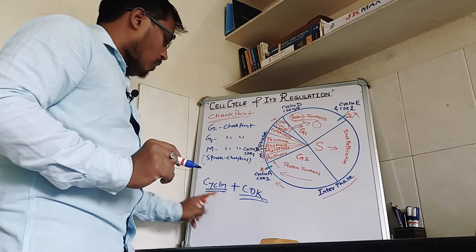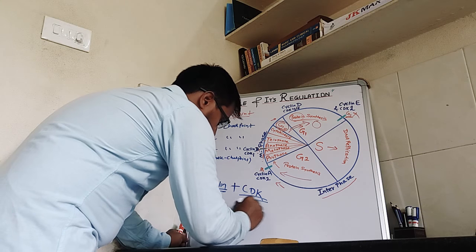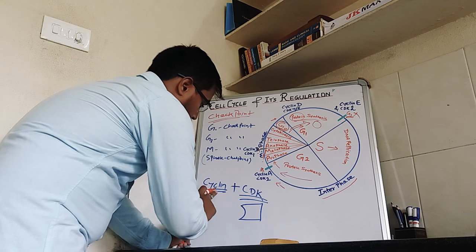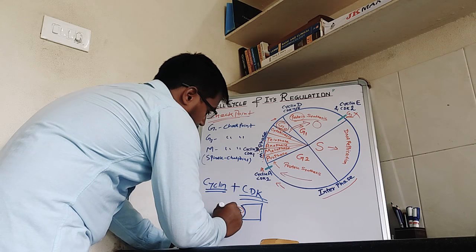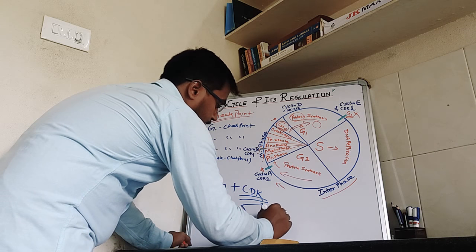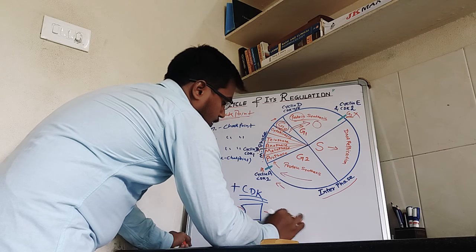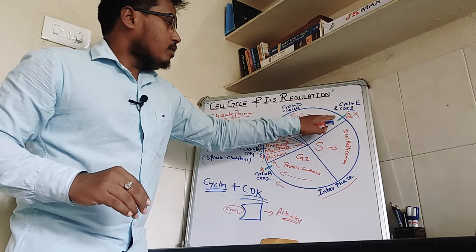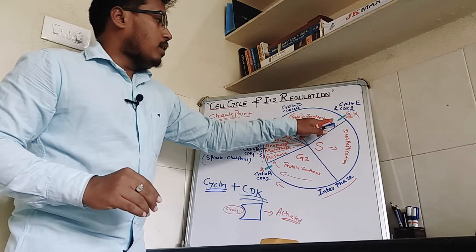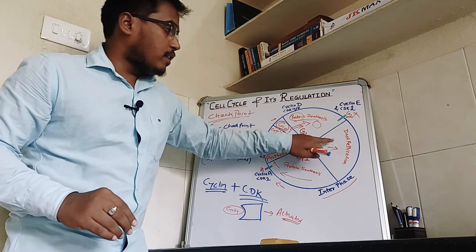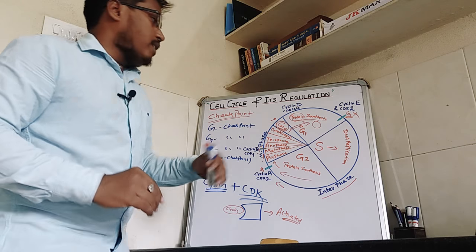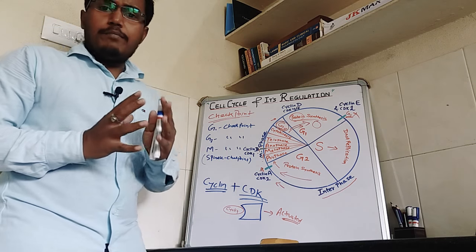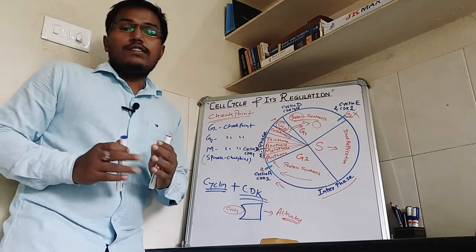But when cyclin binds to the CDK, suppose this is the CDK and this is in inactive form now, and when this cyclin binds, it will get activated. And this cyclin plus CDK complex is required for every phase of the cell cycle, so that it will pass the cell from one phase to another phase, G2 phase to M phase, and so on. So this cyclin and CDKs play a major role in the regulation of the cell cycle.